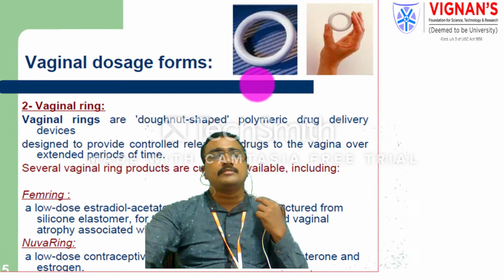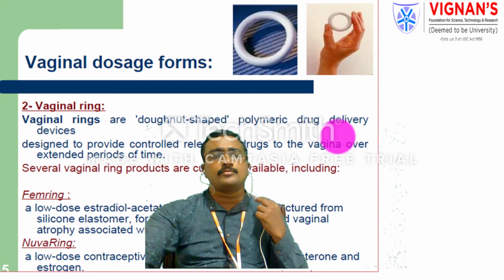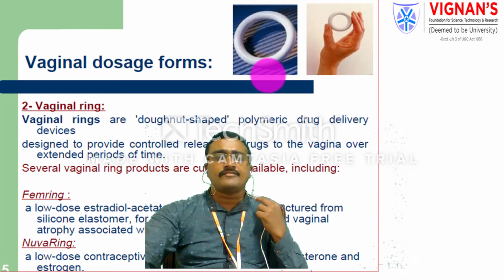Mainly these are made up of polymers. They are designed to release the medicament in a controlled manner in the vaginal area over an extended period of time. Several vaginal rings or products are currently available in the market, mainly rings like the Femring or NuvaRing.